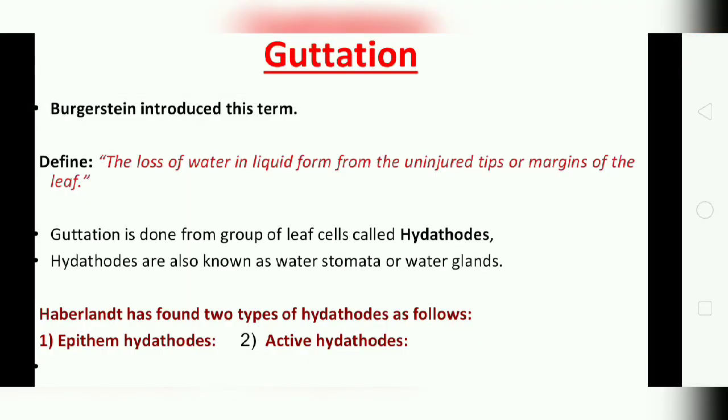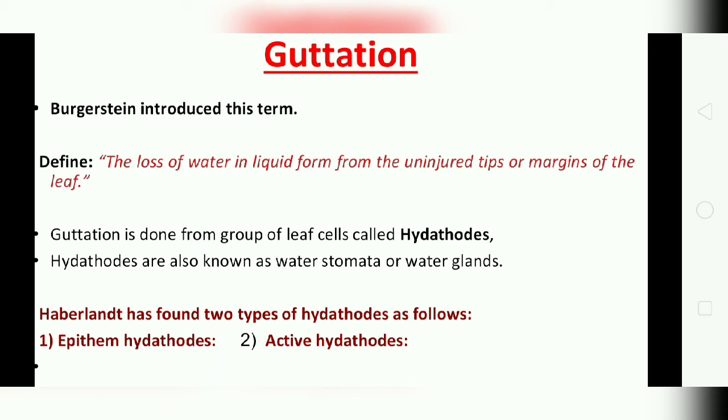Now next is the guttation, or guttation, some say. Bernstein introduced this term. According to the definition, guttation is the loss of water in liquid form from the uninjured tips or margin of the leaf. It is a very, very important one. Underline this: uninjured tips or margin of the leaf, that is known as guttation.